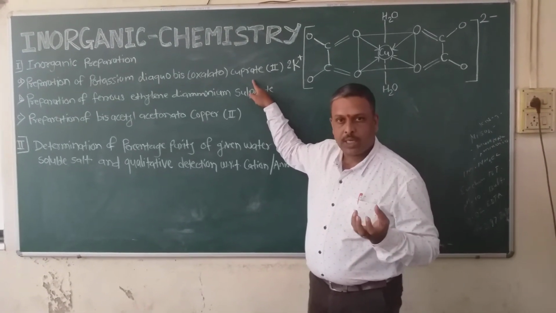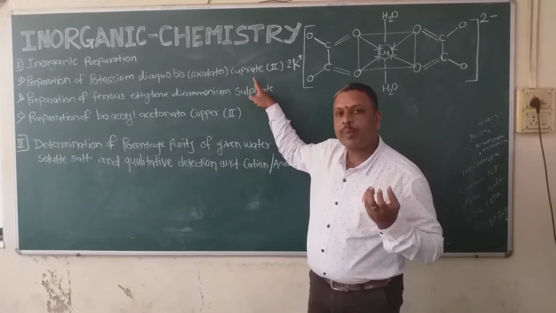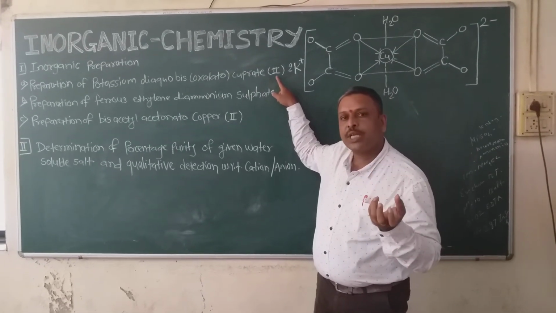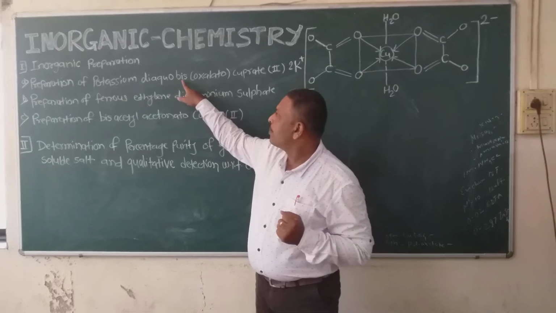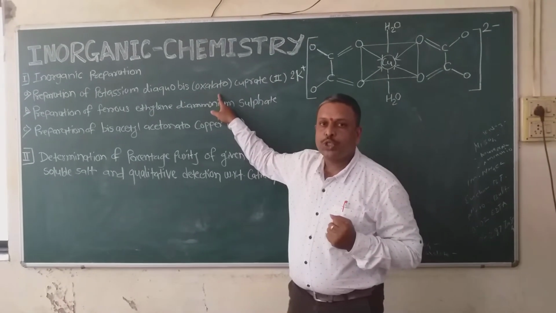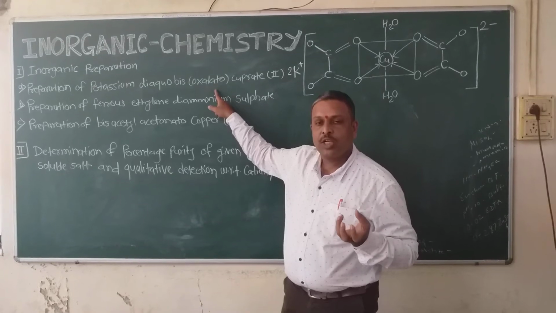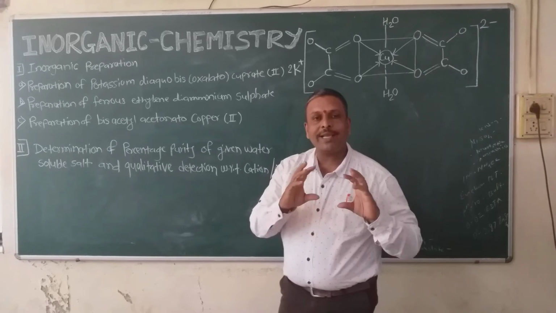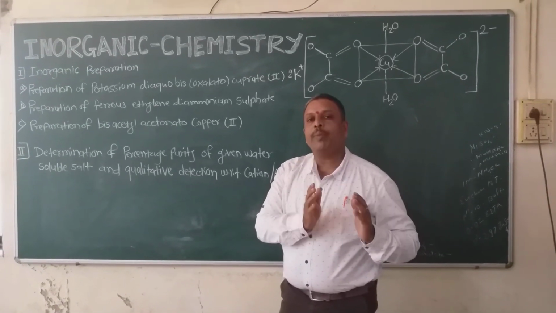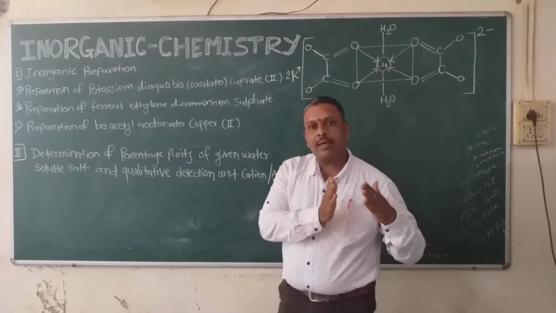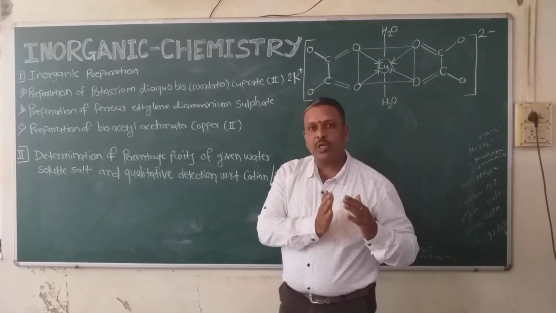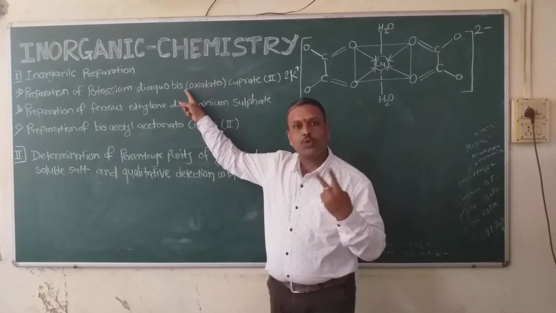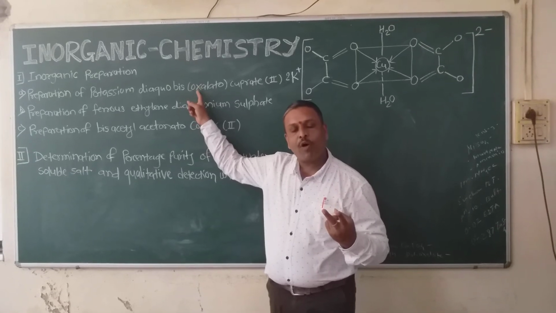Copper is your metal. Copper has the symbol Cu, atomic number 29, and it is a d block element. So 2 is the oxidation state of the copper. Okay. Now see here, bis oxalato. Oxalato, C2O4 minus 2, is the ligand, which can donate the electron. Now they form a chelate, that is a ring-like structure. When a chelate complex is formed, instead of using di, tri, tetra, we use bis, tris, tetrakis, etc. So here bis means 2 oxalato ions are there, and they form the complex with the metal ion copper.